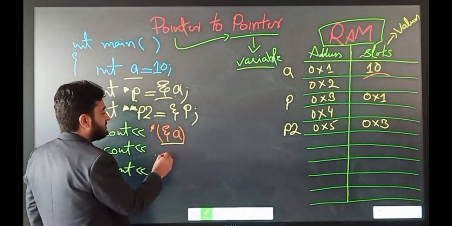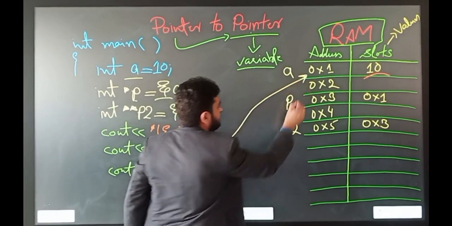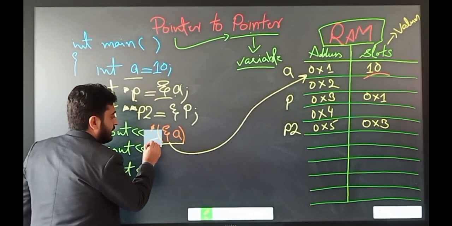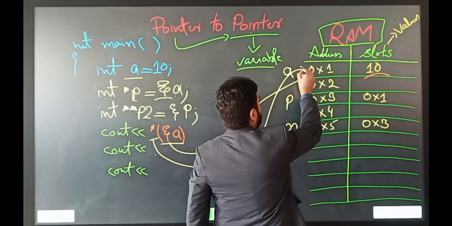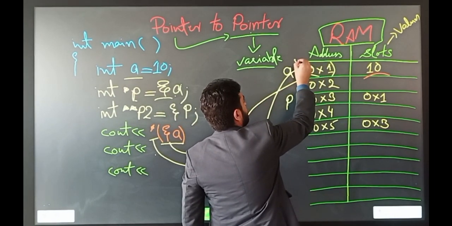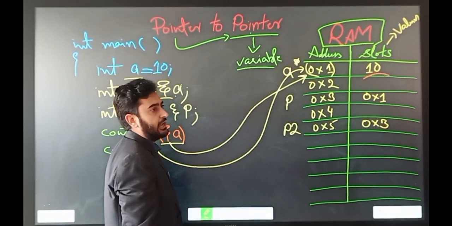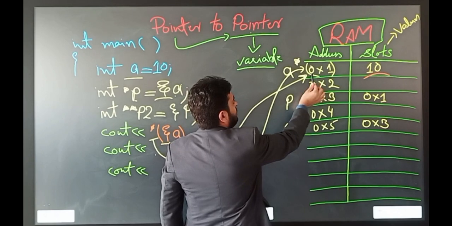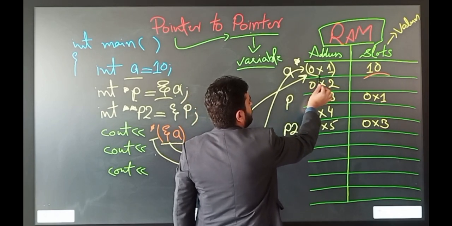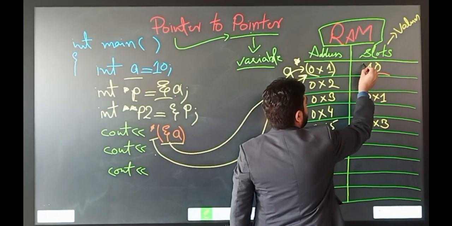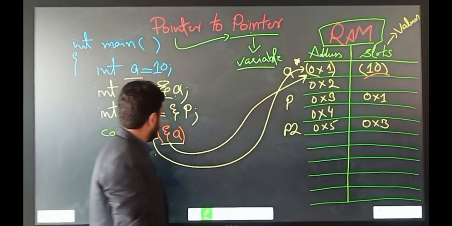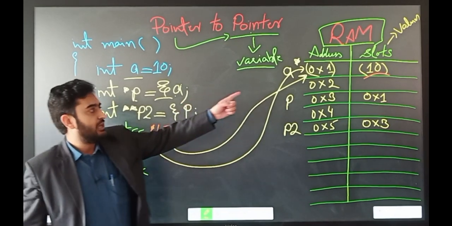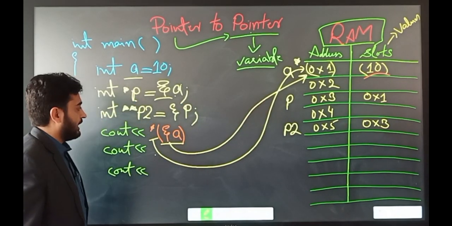By putting the reference operator, it will fetch the address, and the dereference operator means that we are interested to print out the value inside this address. So inside this address we have value 10.